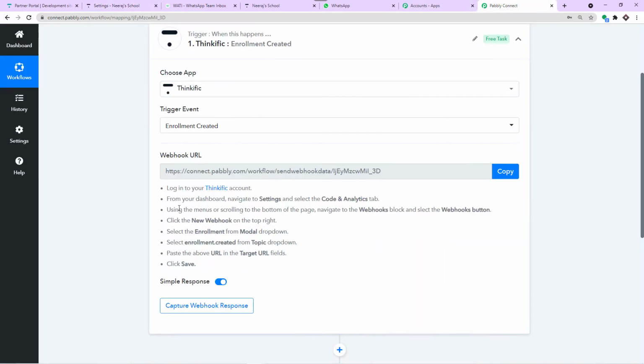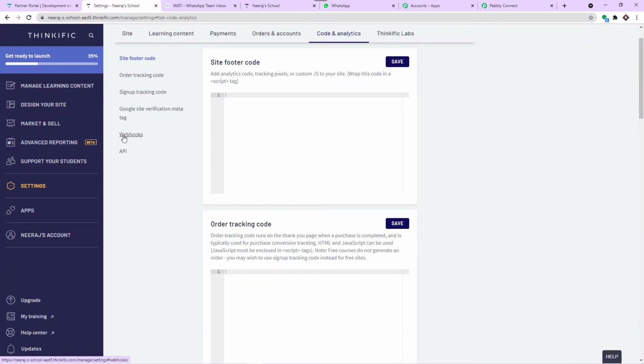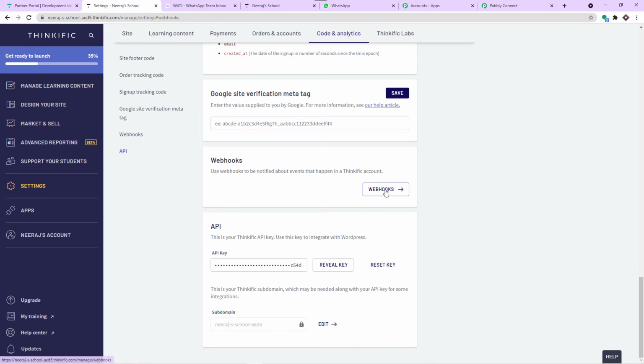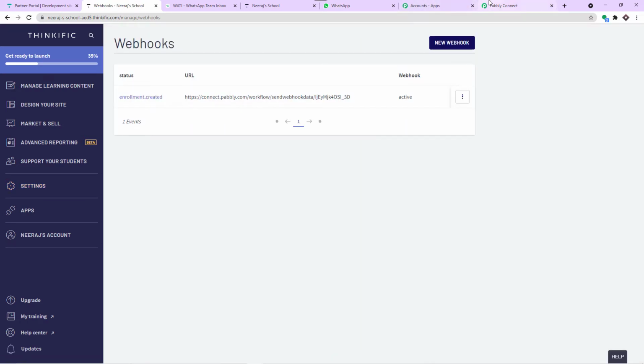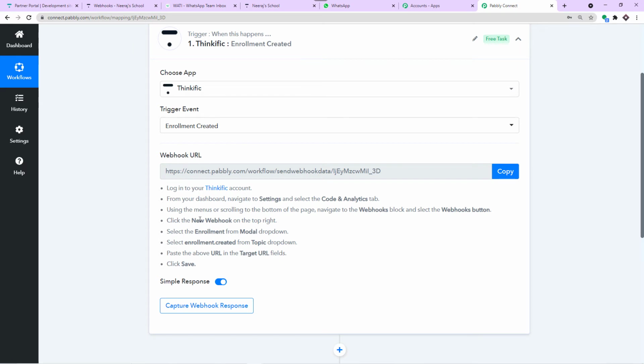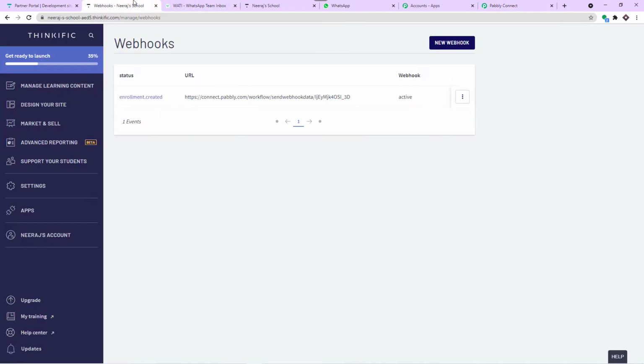After that, let's explore the third step. Using the menus or scrolling to the bottom of the page, navigate to the webhooks block and select the webhooks button. So we have to go to webhooks. This is the webhooks. We click here and just click on webhooks. Okay, that's done. Awesome. Now what's next? Click the new webhook on the top right. So we have a new webhook to create on the top right.